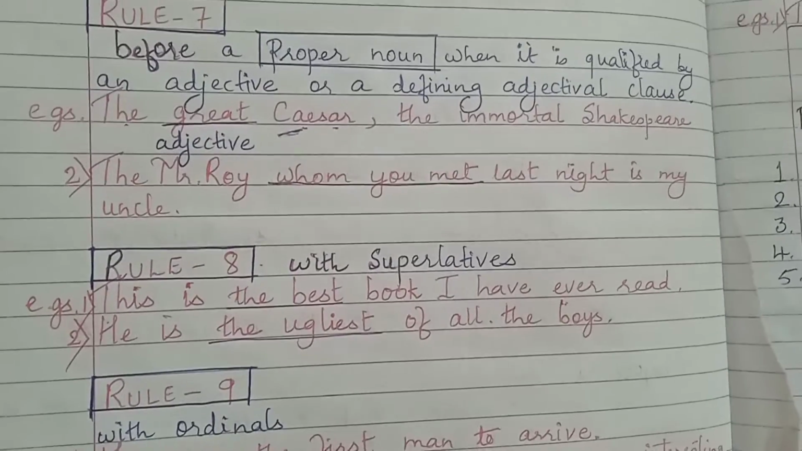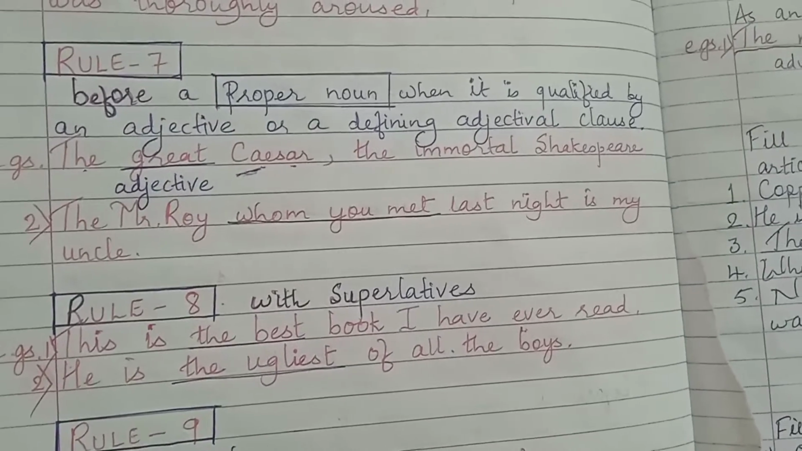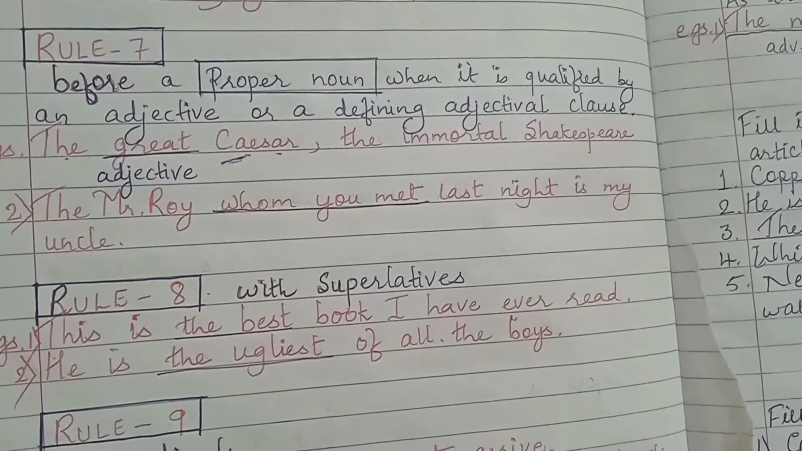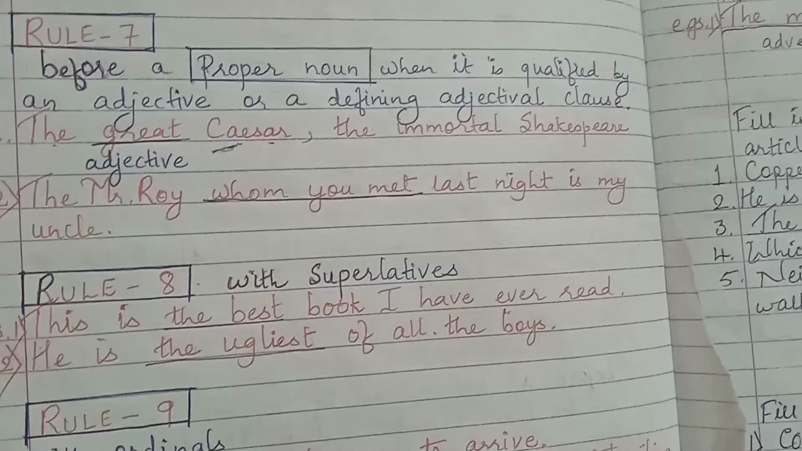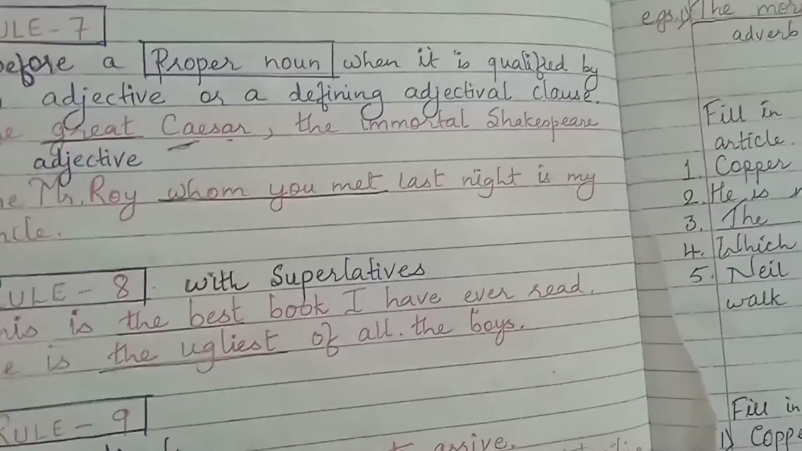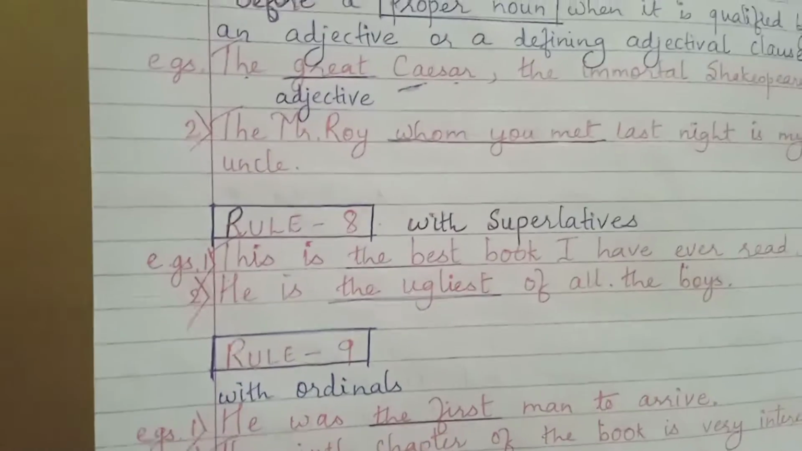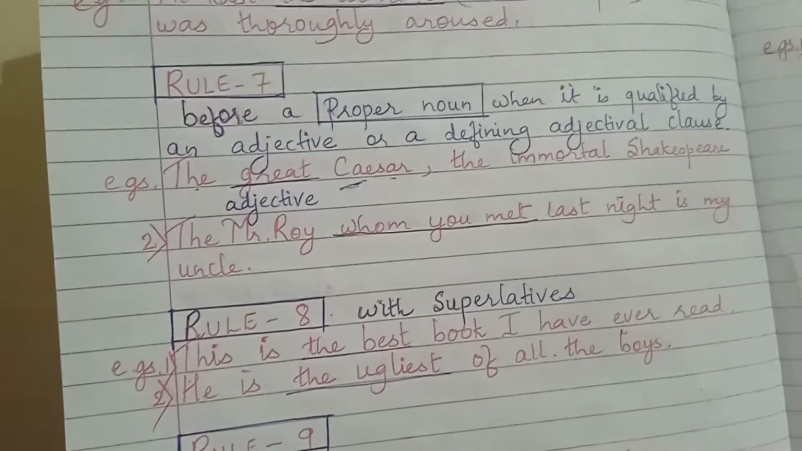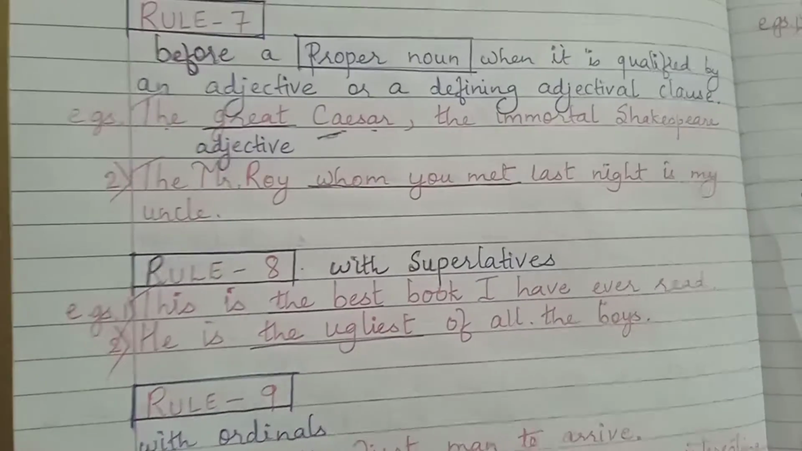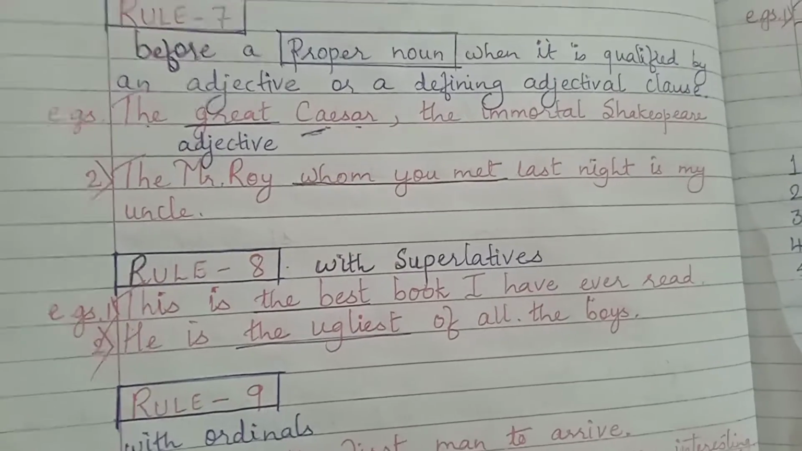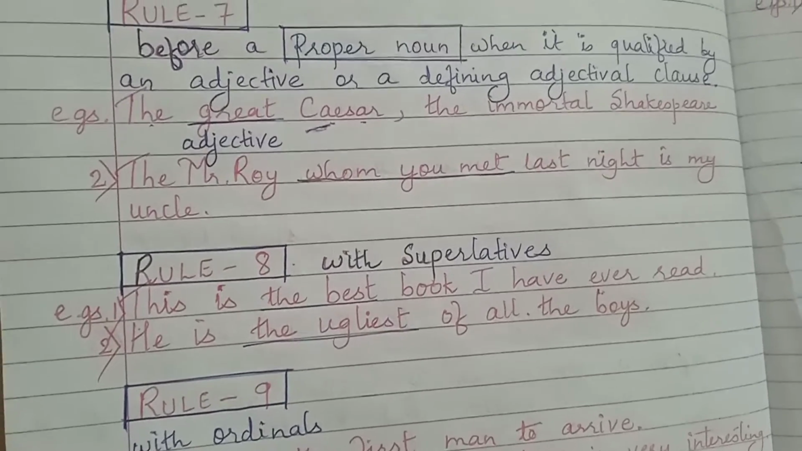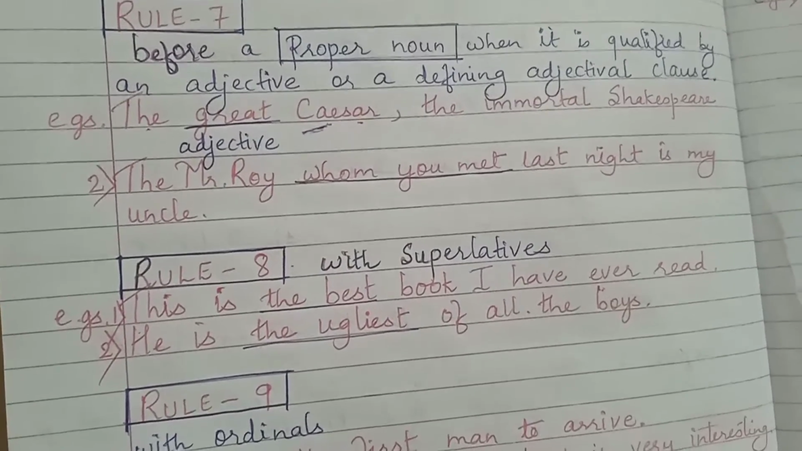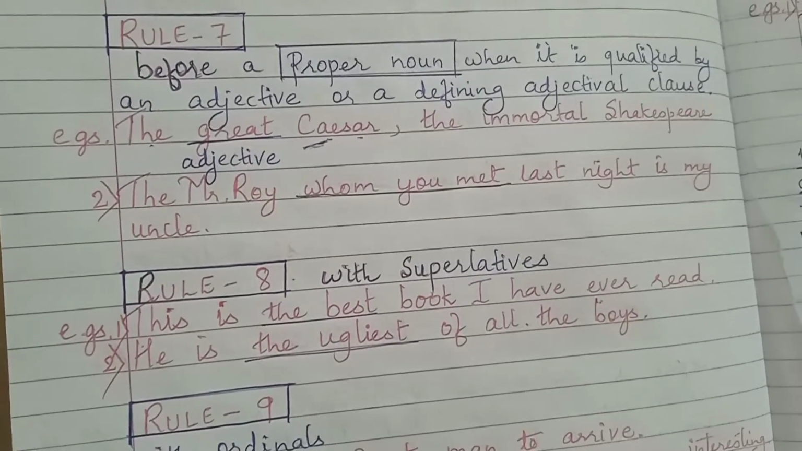When else an article the to be used is when a proper noun is qualified by a defining adjectival clause. When you are using a clause. See the second example. The Mr. Roy whom you met last night is my uncle. The Mr. Roy. Mr. Roy is the proper name of a person, but we have used article the before it. The Mr. Roy.